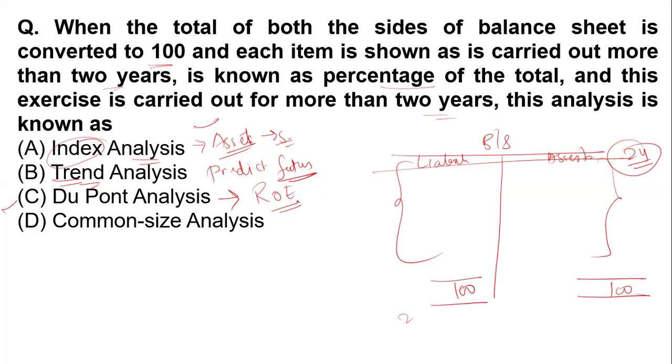So how much return you get on your equity is calculated by the dew point analysis. And this point is really important. I have put more questions from this point, so we will discuss dew point analysis in the next lecture or next video lecture. So the basic idea you will get is that dew point analysis is for the ROE.